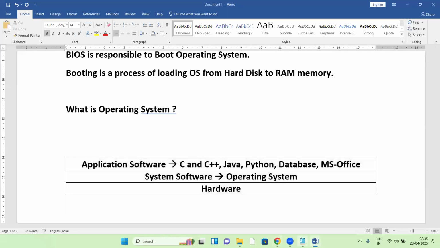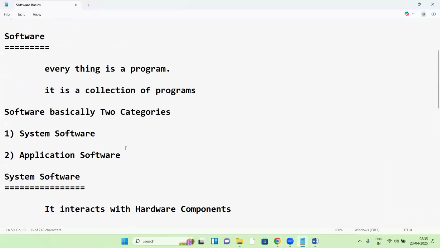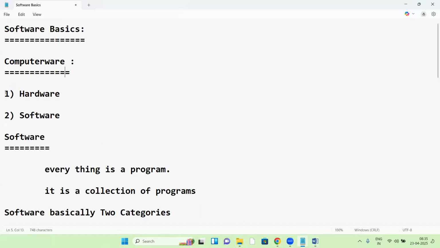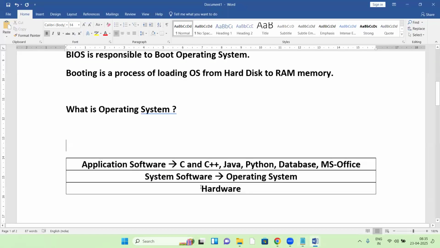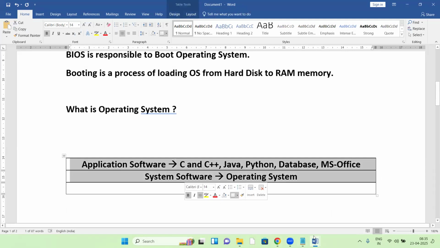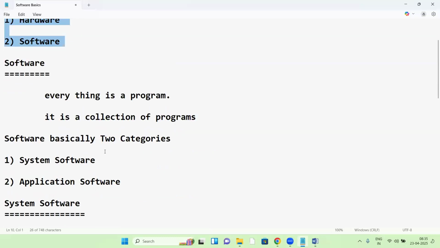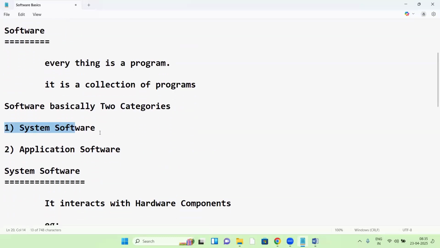At the beginning we discussed that a computer has hardware and software. There is a hardware layer, on top of which there is a software layer. So this whole thing is a computer. Here there is hardware, and on top of hardware, software running. In software there are two things: system software and application software.